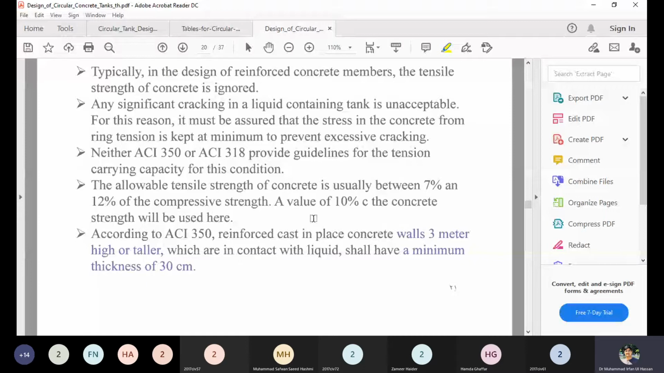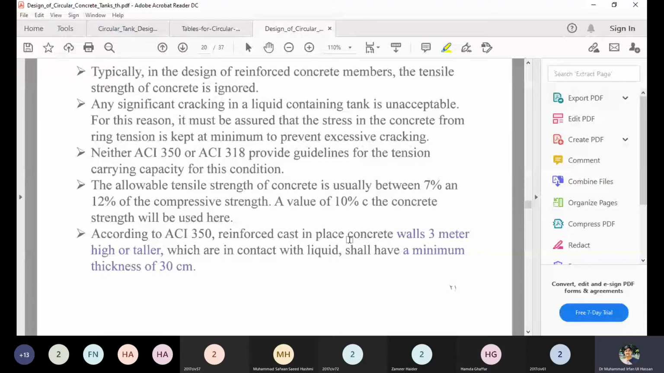According to ACI 350, reinforced cast-in-place concrete walls 3 meters high or taller, which are in contact with the liquid, shall have a minimum thickness of 30 centimeters. So initially you can assume the thickness and compute the stress. That is one option. The second option is that you can take it as ln/12 to ln/15.